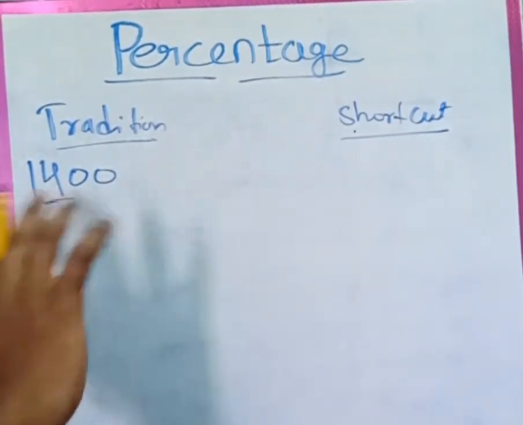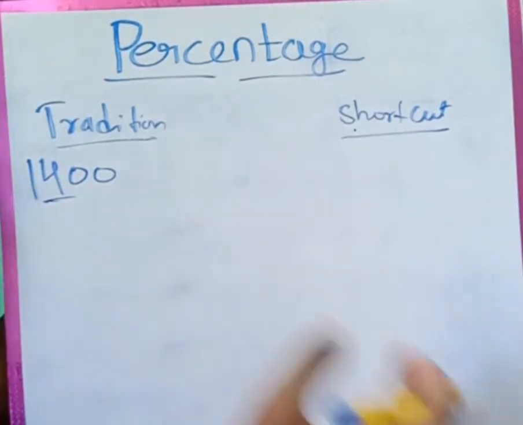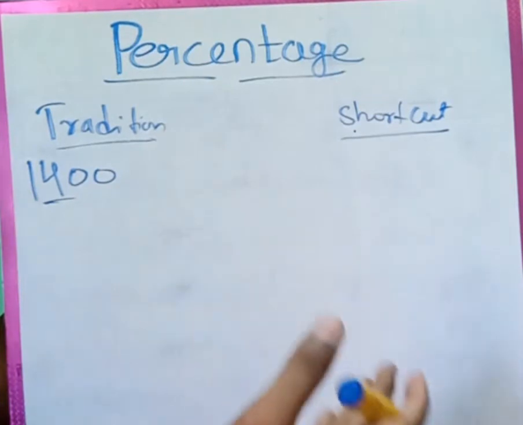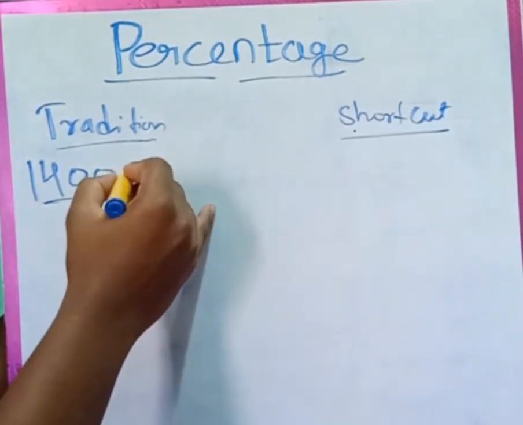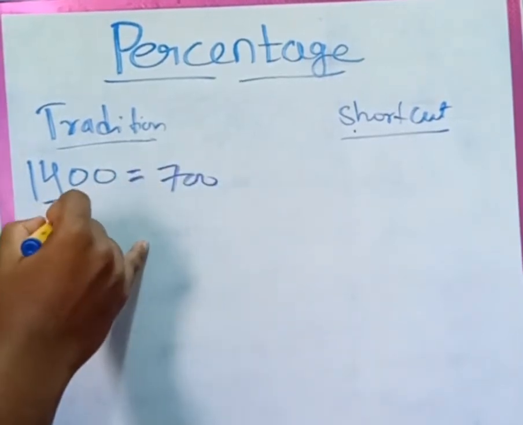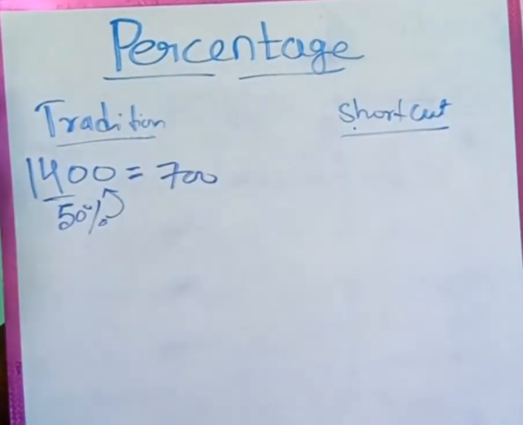So 1400 is our 100%. What is 50%? Half of 100% is 50%. So half of 1400 is 700. So 50% of 1400 is 700, right guys?